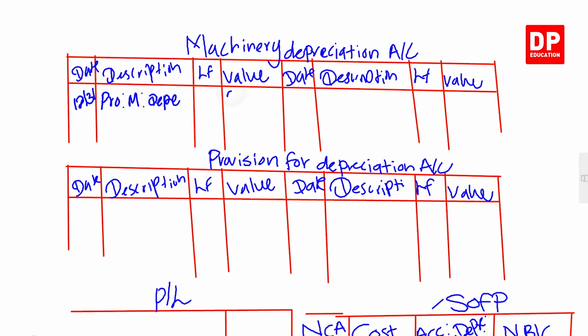How much? 30,000. Machinery depreciation account debit, provision for machinery depreciation account credit as machinery depreciation. Right? The date is 12/31st.